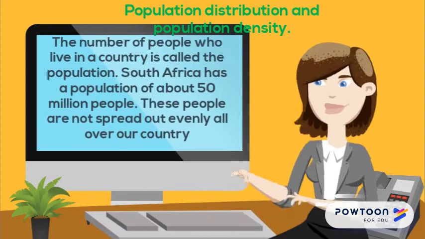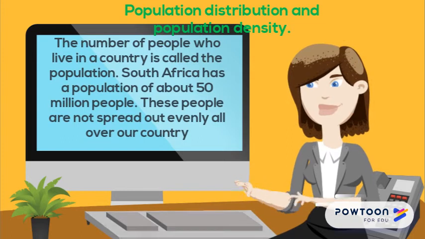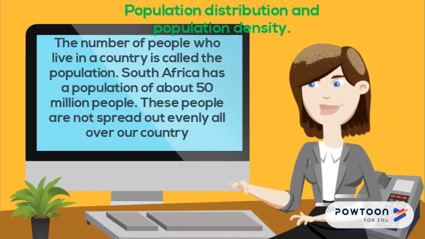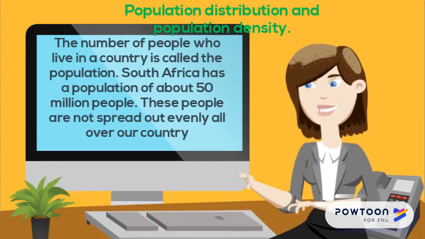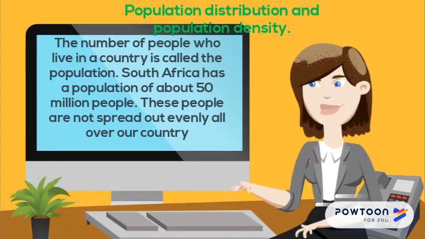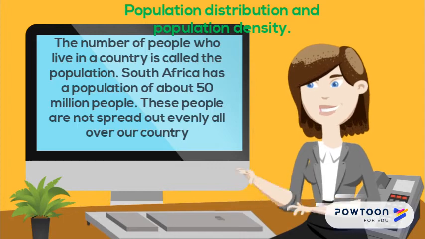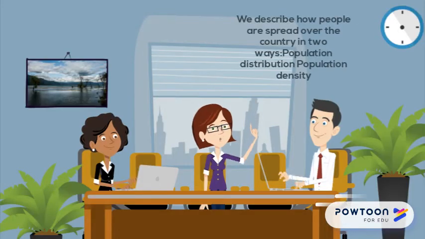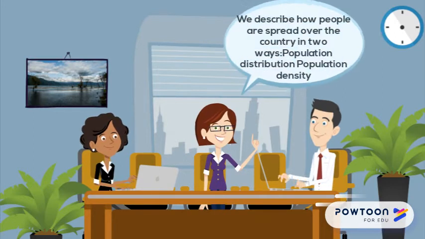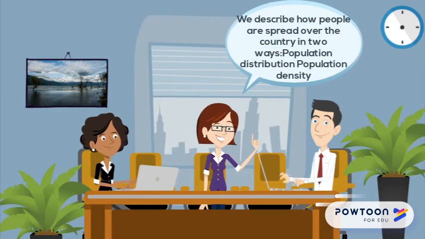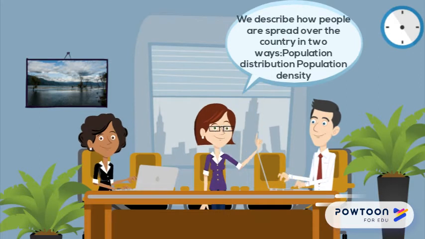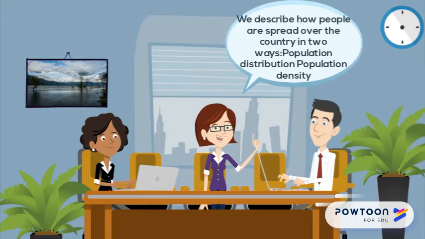The number of people who live in a country is called the population. South Africa has a population of about 50 million people. These people are not spread out evenly all over our country. Some places have lots of people and some places have few people. We describe how people are spread over the country in two ways: population distribution and population density.